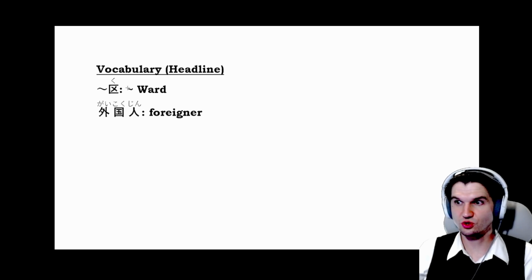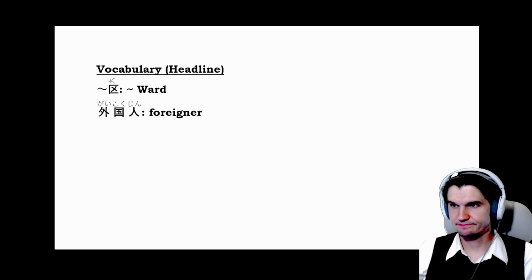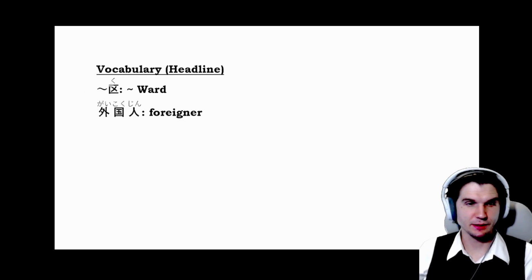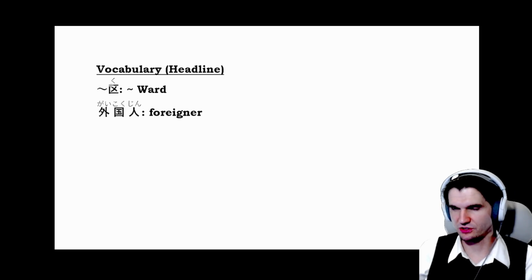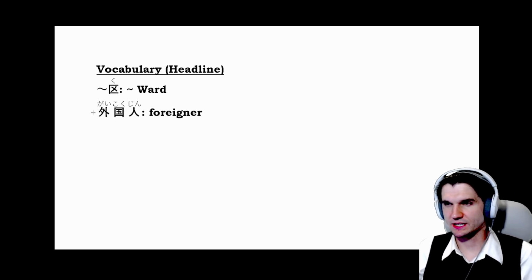So Shinjuku-ku, Nakano-ku, Meguro-ku, Taito-ku, Suginami-ku. So that's ward in Tokyo. And then there's a total of 23 wards in main Tokyo. Okay. And we have gaikokujin, which is a foreigner.